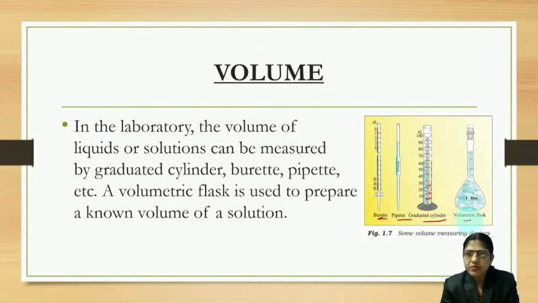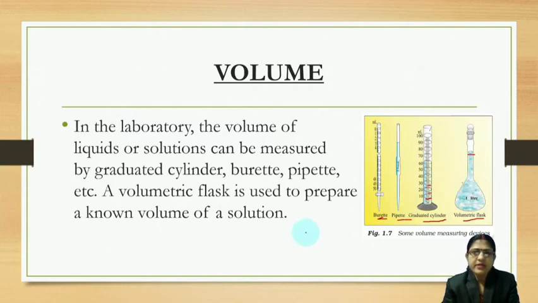This is a volumetric flask. Right? And this volumetric flask is used to measure the volume. For example, this volumetric flask volume is 1 liter, and here 1 mark will be given. If you want to measure 1 liter of a solution, you can measure it through this volumetric flask. Usually in the laboratory, you will use this volumetric flask to prepare some standard solution.